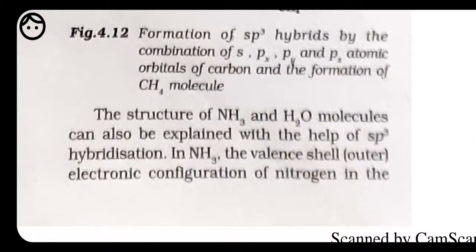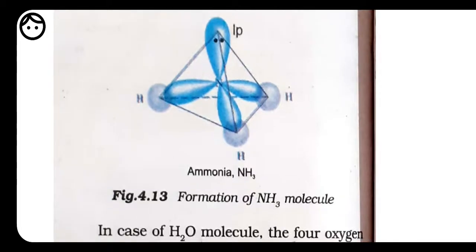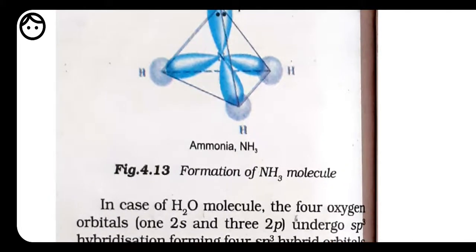Here we have many more examples for this one. This is for ammonia. If nitrogen is present at the center and three bonds are involved in bonding with hydrogen, it has only three bonds, so it should show sp2 hybridization. But here, we have one lone pair of electrons also present, isn't it? Because of the presence of the lone pair, it is also counted as a bond, so it also shows sp3 hybridization.